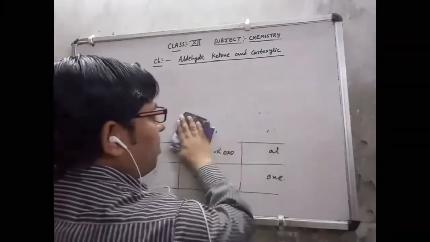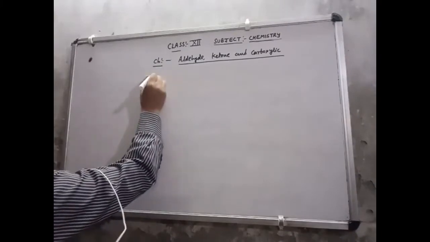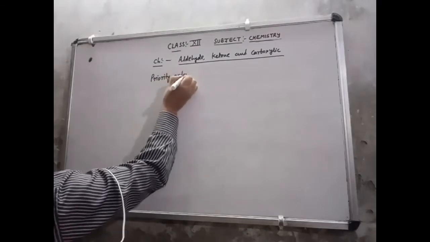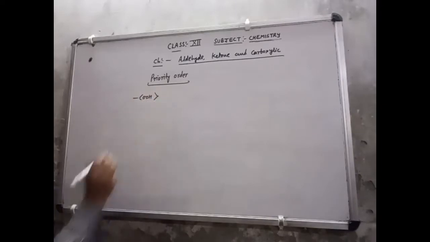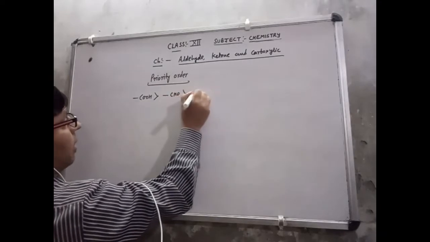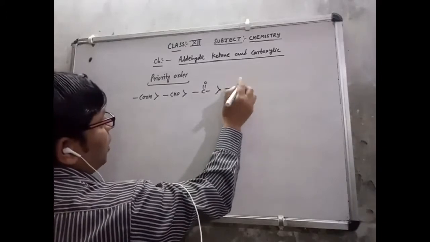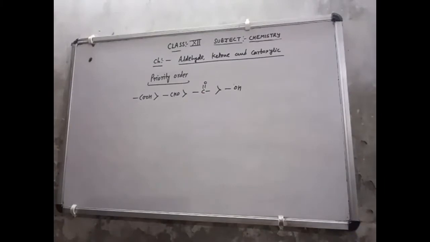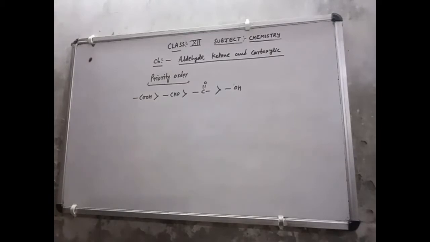Firstly carboxylic acid, after that aldehyde, after that ketone, and at last alcohol, this is OH. So this is the priority order for these four functional groups. Now I will discuss the naming of these.